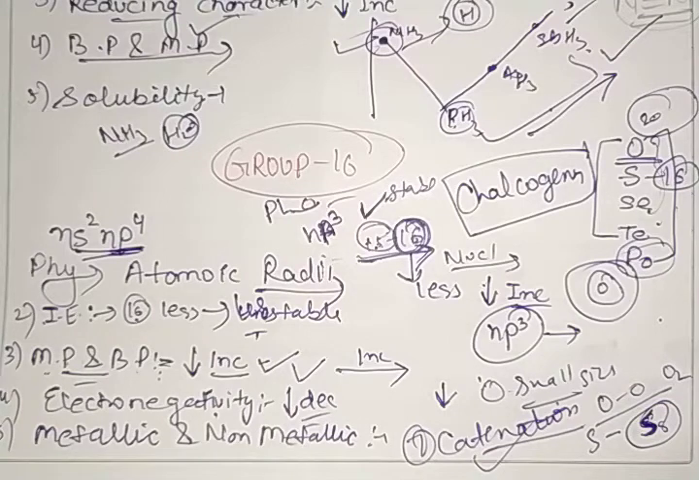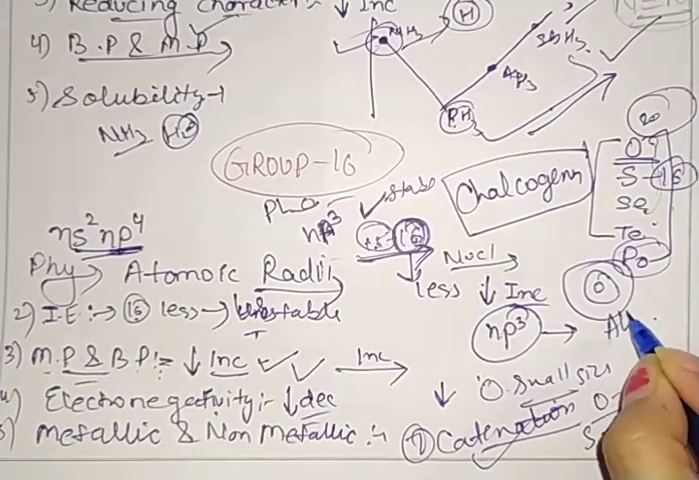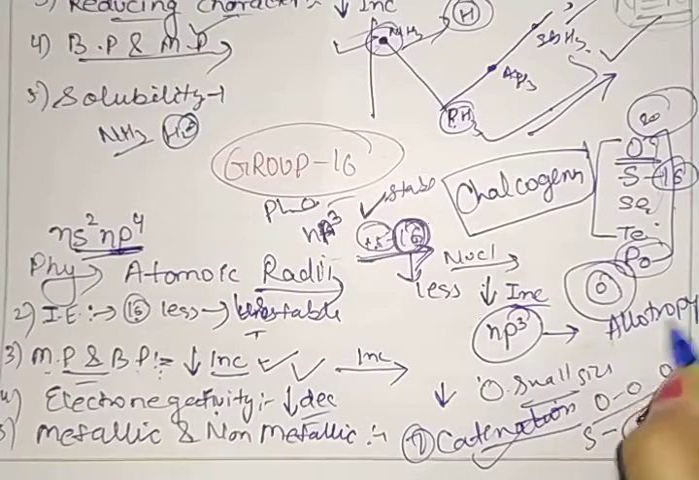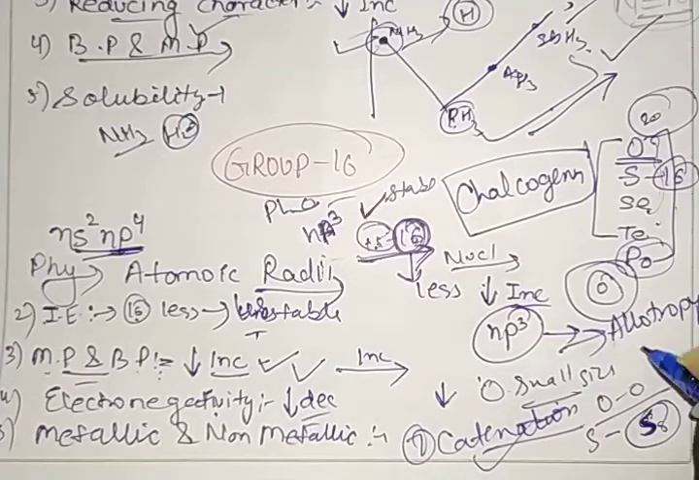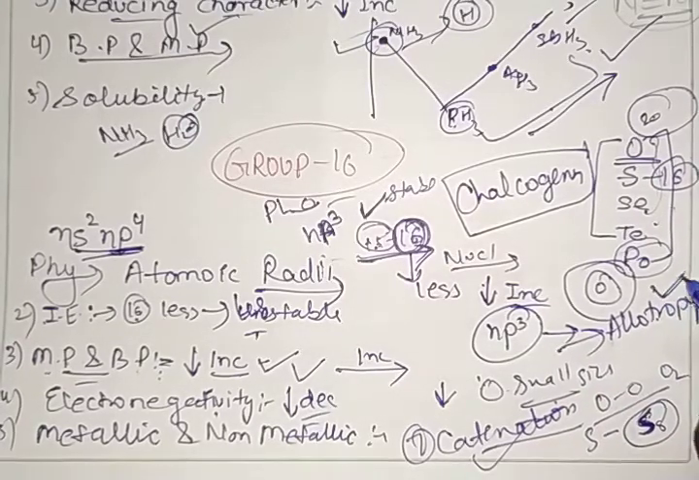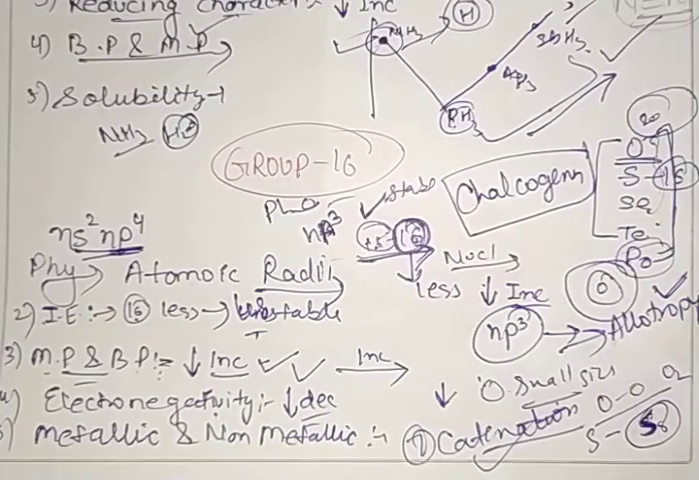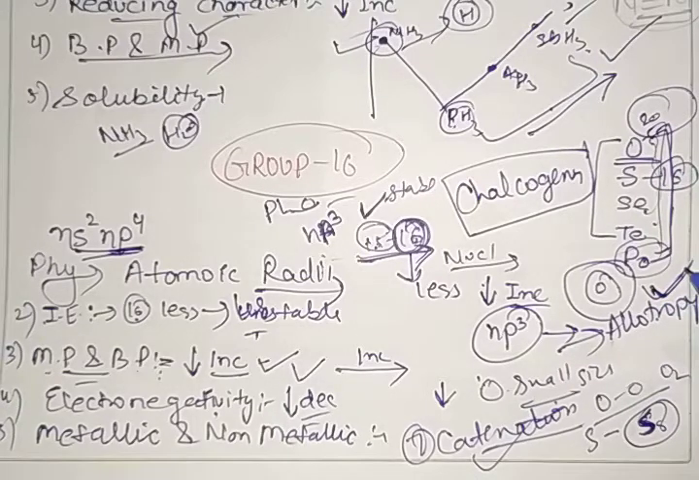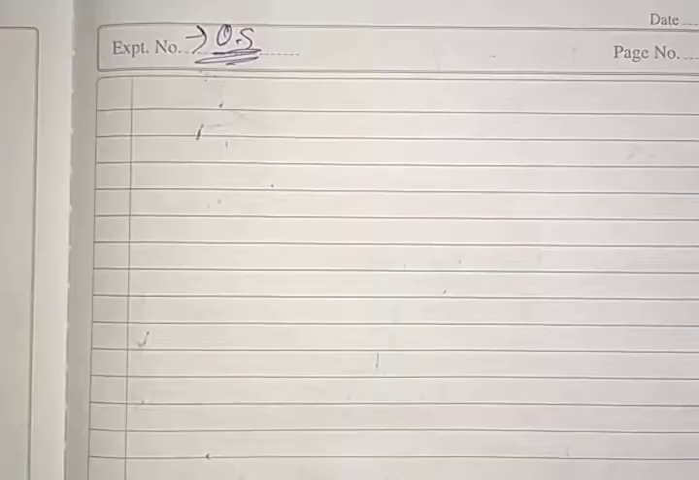Next we have the point allotropy. Allotropy means different forms of the same element. So all the elements of this group, oxygen, sulfur, selenium, tellurium and polonium, all these five elements show allotropic forms. Clear?